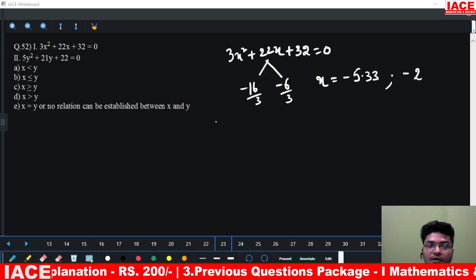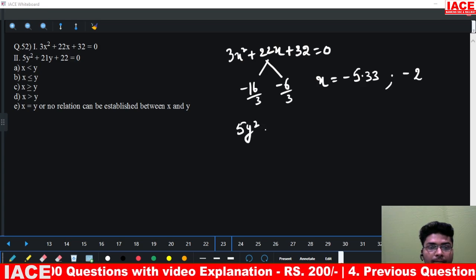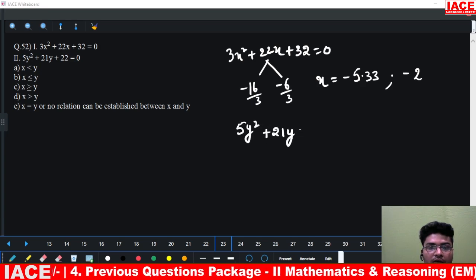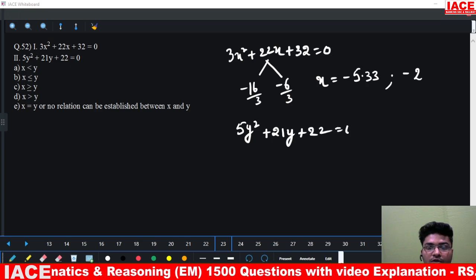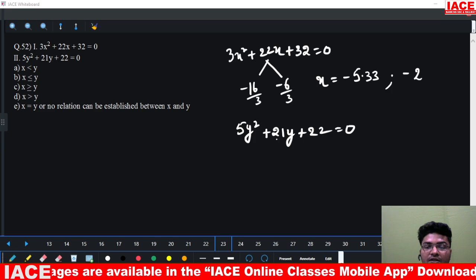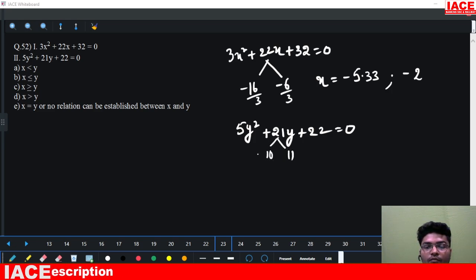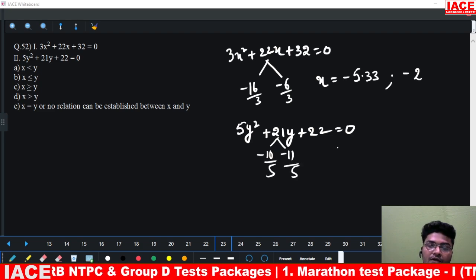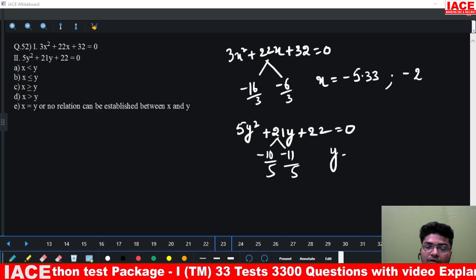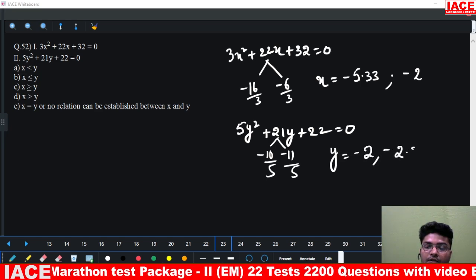Now coming to y. 5y square plus 21y plus 22 is equal to 0. Now 5 into 22 is 110. This is 10 into 11. Both are minus, divided by 5 and divided by 5. So y value is minus 2 and minus 2.2.